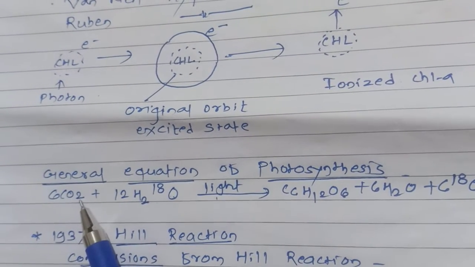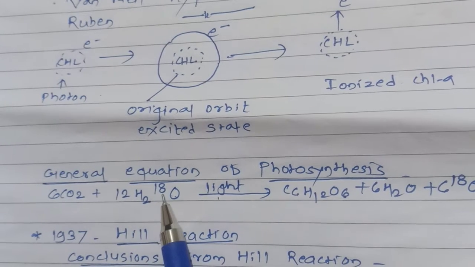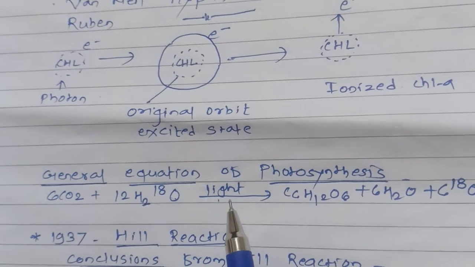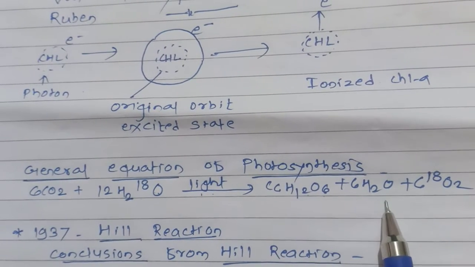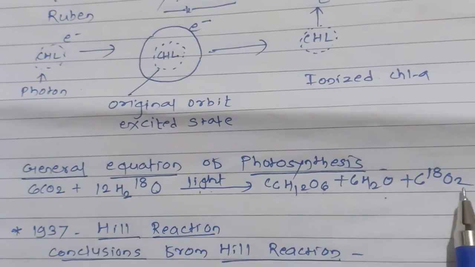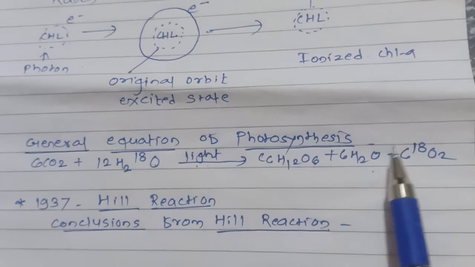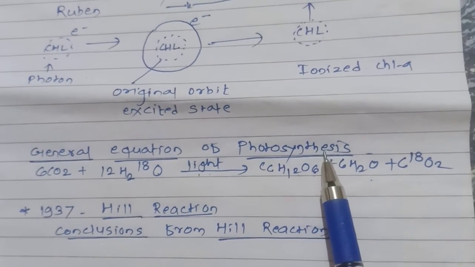Okay, so here it is proved that the oxygen evolved in photosynthesis comes from water, that is 6CO2 carbon dioxide plus 12H2 18O, with light rays, gives C6H12O6 carbohydrate plus 6H2O water, and the oxygen is evolved. So this is the general equation of photosynthesis.